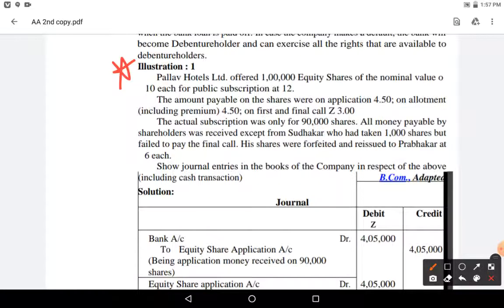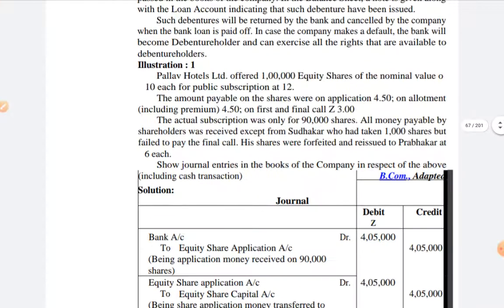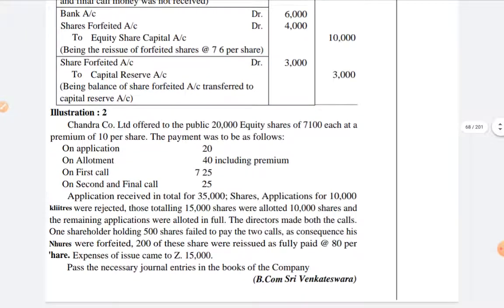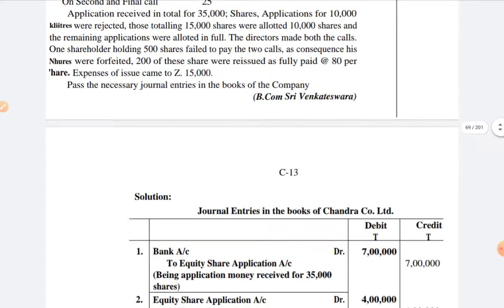Anyhow, you need to do all the problems relating to this chapter, but before going to the exam, once go through illustration 1 and illustration 2 also. Illustration 1 and illustration 2 are similar in nature, but in illustration 2 there is one extra point, so I am going for that question instead of illustration 1. So before going to the exam, you people do these two problems and learn the theory concepts also.